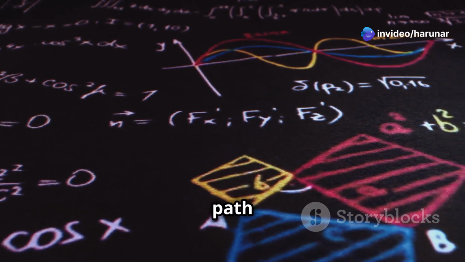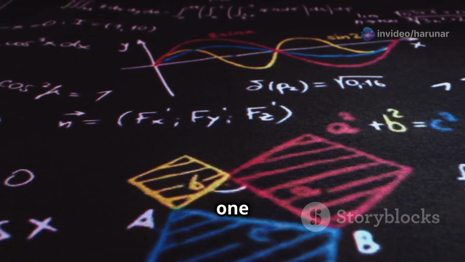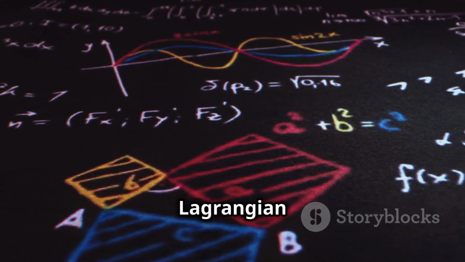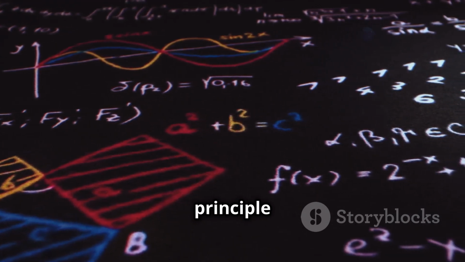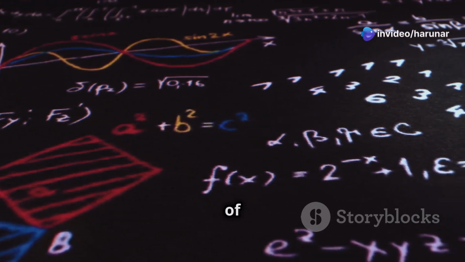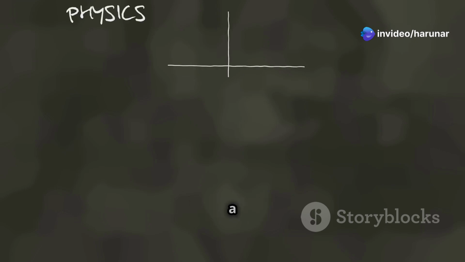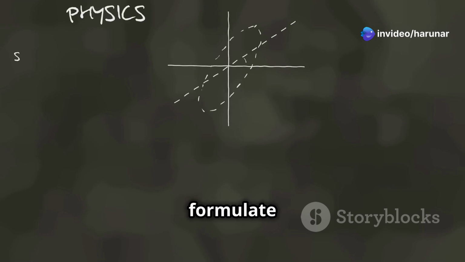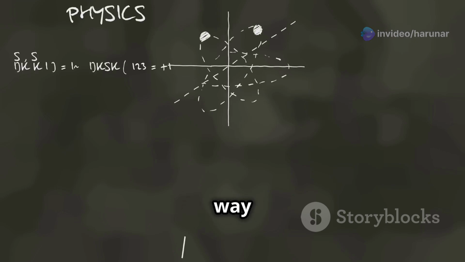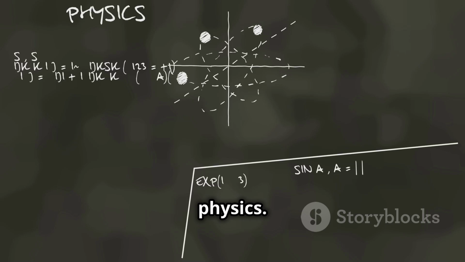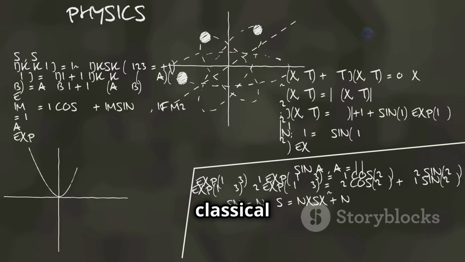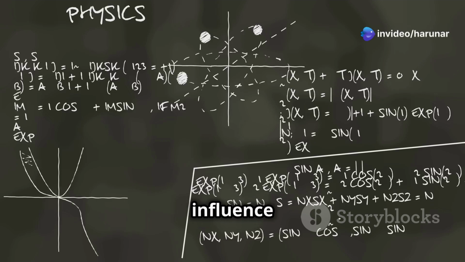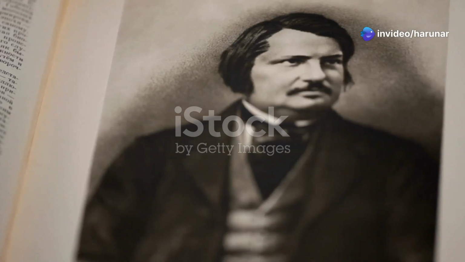Lagrange showed that the path taken by a system of particles is the one that minimizes the integral of the Lagrangian over time, a quantity known as the action. This principle elegantly unifies various laws of motion. This result provided a powerful and elegant way to formulate the laws of mechanics and paved the way for further developments in physics. The work of Euler and Lagrange remains foundational in the study of classical mechanics and continues to influence modern physics.